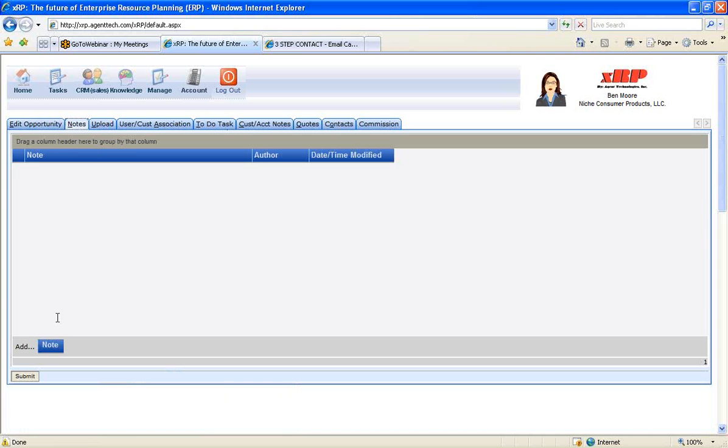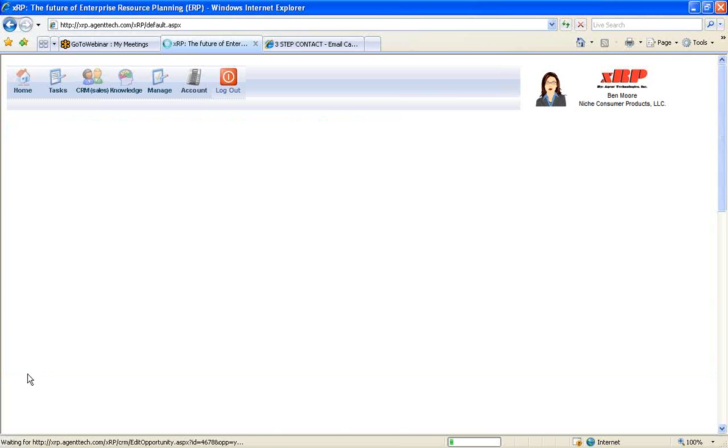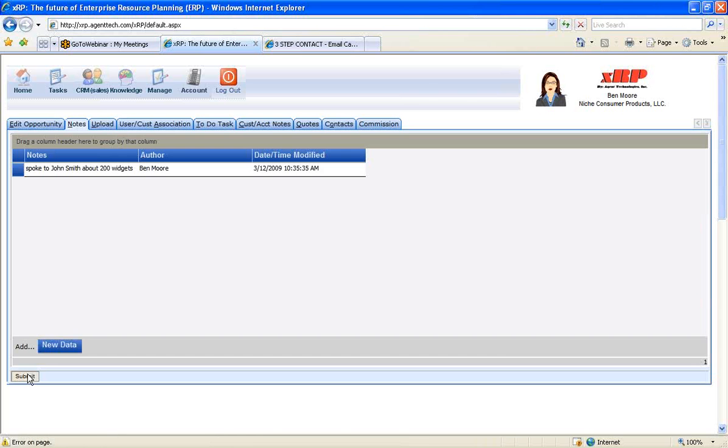So we're going to first go to the notes and add a note. Every time we touch base with this opportunity or this primary contact, we can put a note. So, spoke to John Smith about 200 widgets. And we hit submit, and therefore it's going to time and date stamp that I, Ben Moore, was logged in and that I added this comment. So when anyone from our organization logs in and interacts with anyone on this opportunity, then we can see the whole contact history.